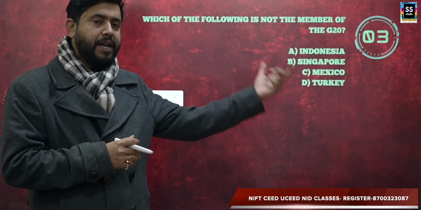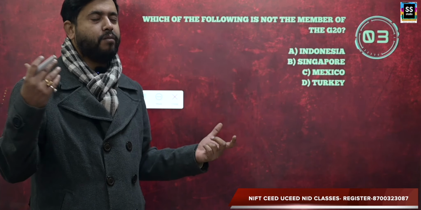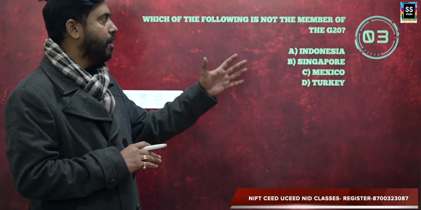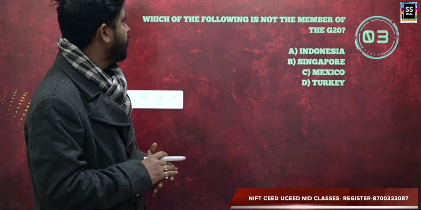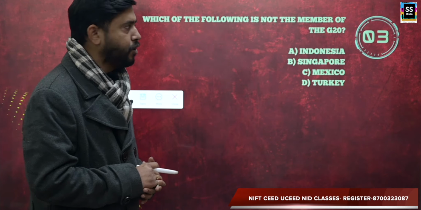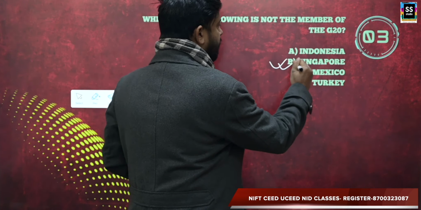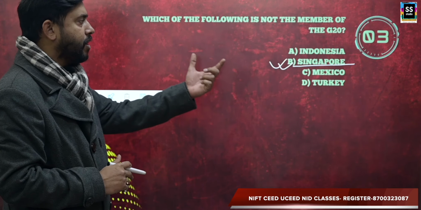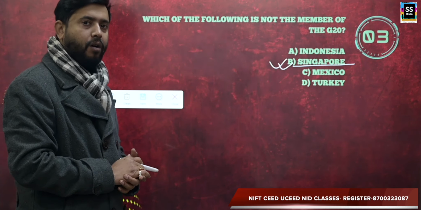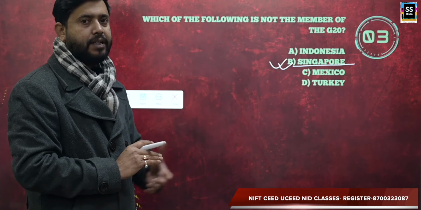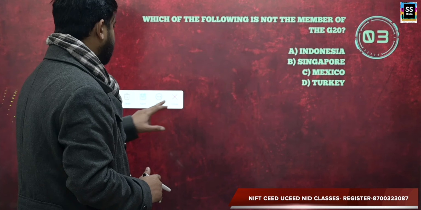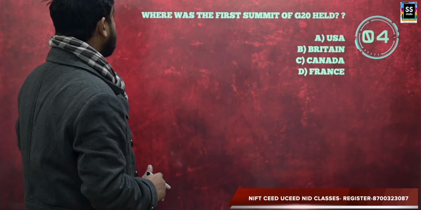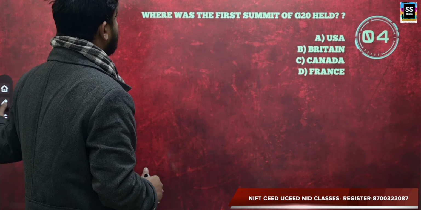I'll explain at the end of this video which countries are members of G20. But for now, if you want to answer this question, which of the following is not a member of G20, your answer is Singapore. Singapore is the right answer. Rest, Indonesia, Mexico and Turkey, all of these 3 countries are members of G20. Clear? Moving forward.